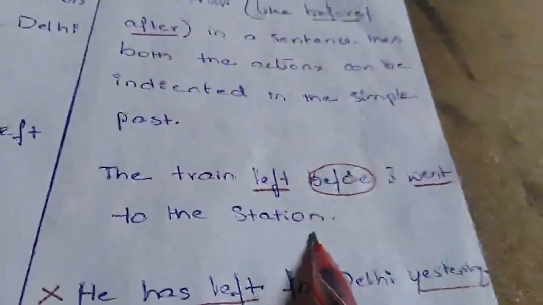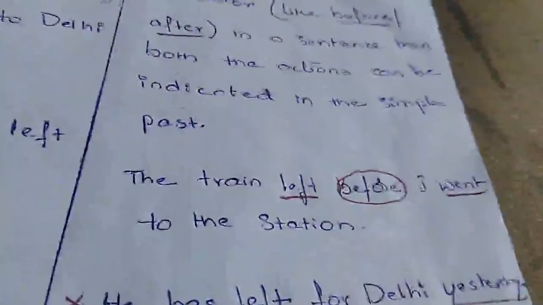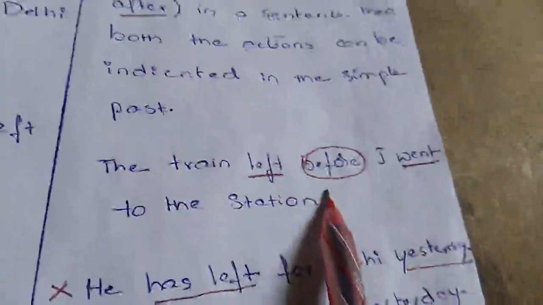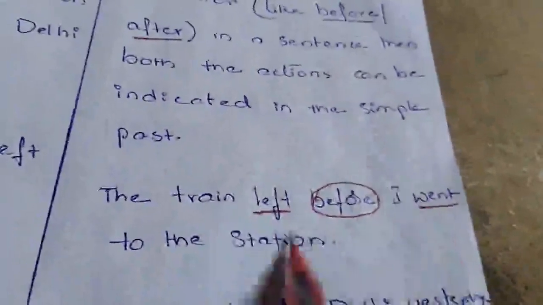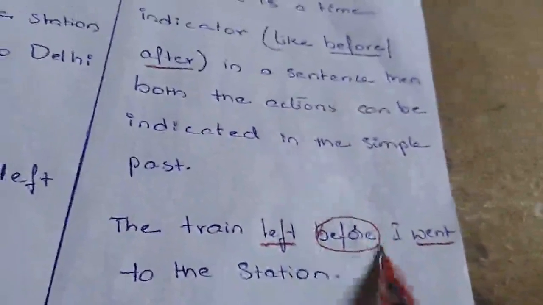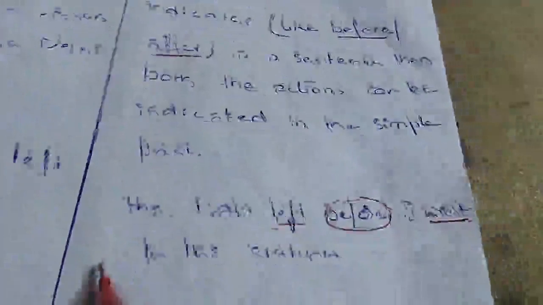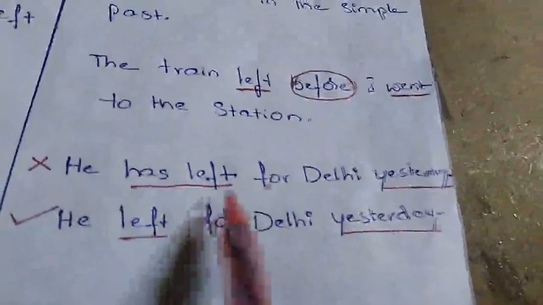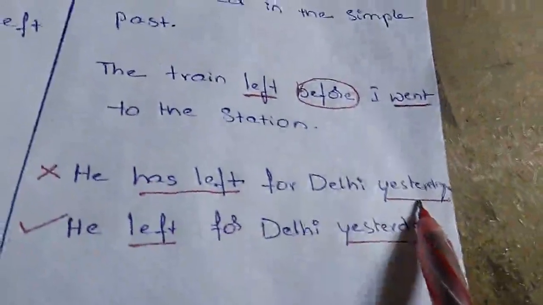Going to the station happened next. So when we use time indicators like before or after in a sentence referring to two past actions, there is no need of using past perfect.